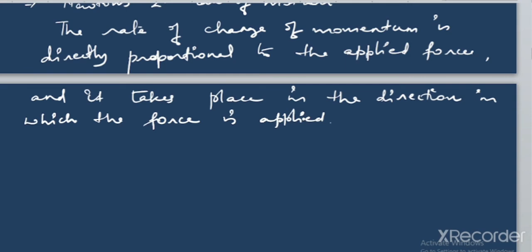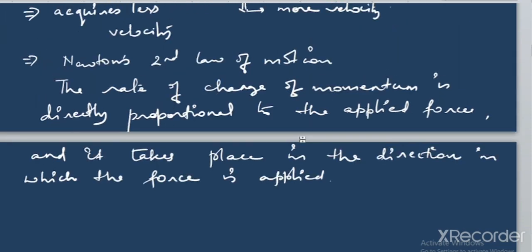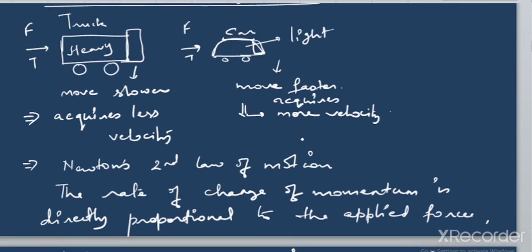Here the condition has shown, see what has happened in this situation where you have seen that the two vehicles were both applied with the same force for the same interval of time. The same force was applied in both cases and the time interval was the same. And what happened after that? You have seen that the heavier vehicle acquires less velocity and moves slower, whereas the car moved faster, because the car acquires more velocity, higher velocity, whereas the truck acquired less velocity.